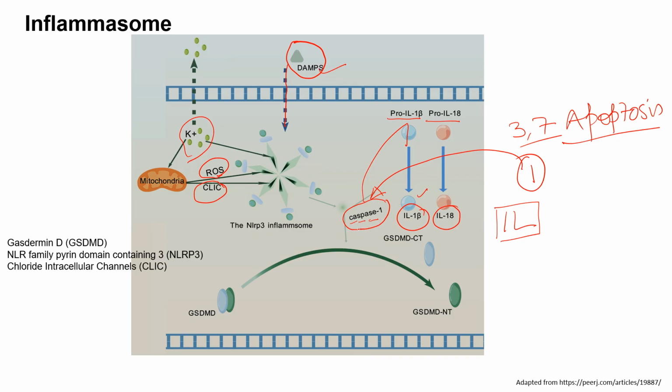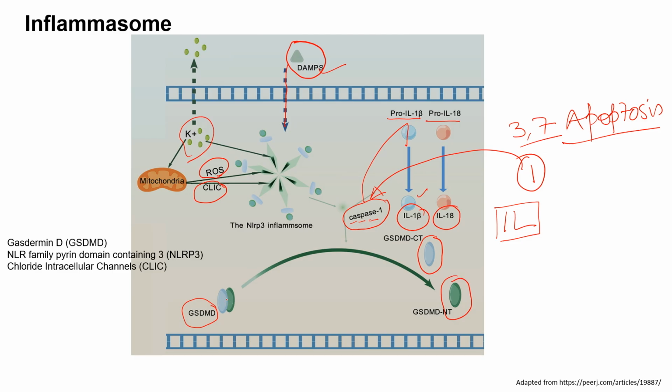Apart from this, there is another cytoplasmic protein called gasdermin D. That's a very important protein that also gets activated with caspase 1. Upon treatment with caspase 1, gasdermin D can convert into its C-terminal form and N-terminal form.